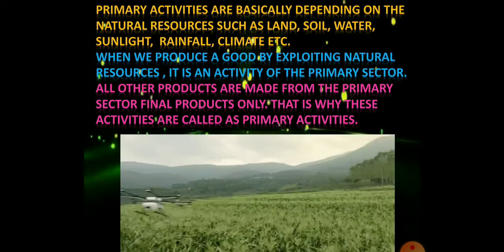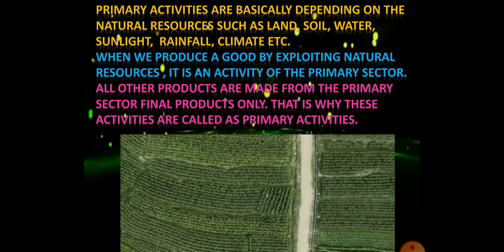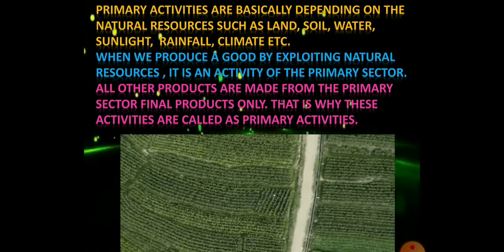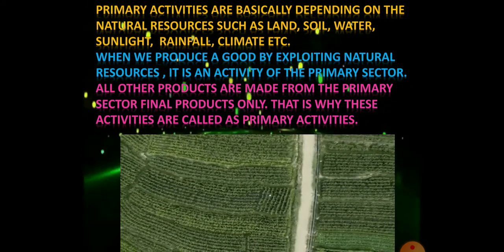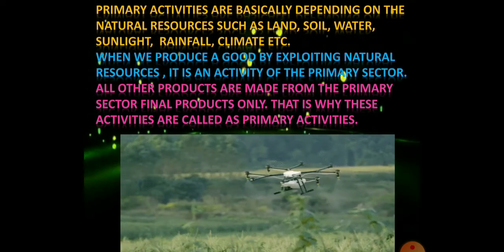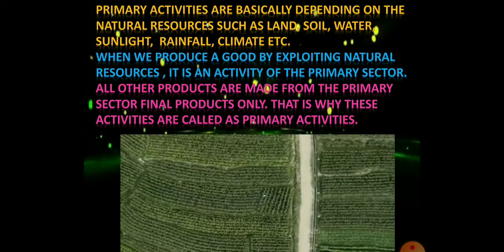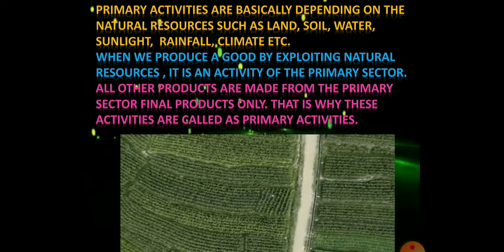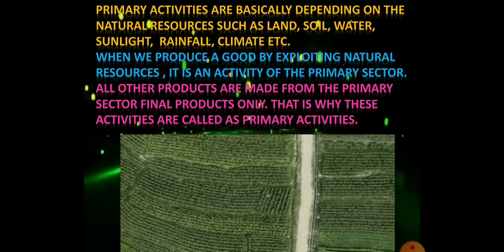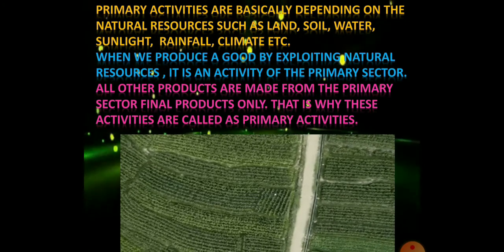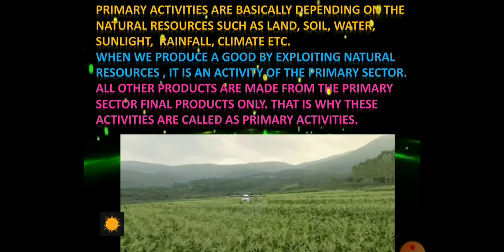Primary sector products are used as raw material in the secondary sector. That is why the secondary sector's final goods are directly used by consumers. So directly or indirectly, both the primary sector and the secondary sector depend on natural resources. That is why these activities are called primary activities.